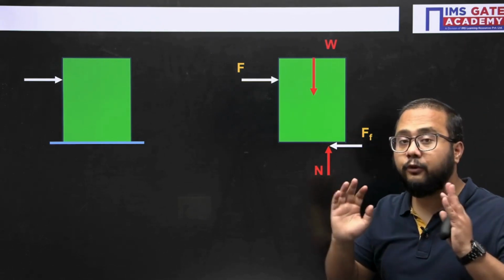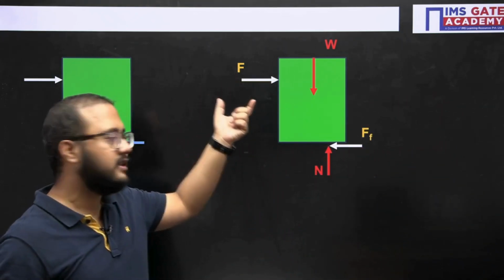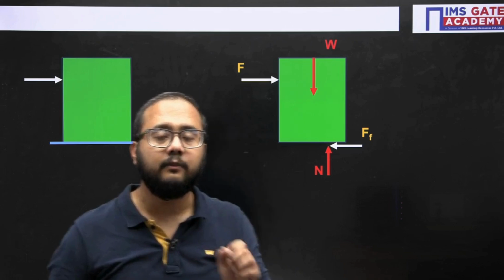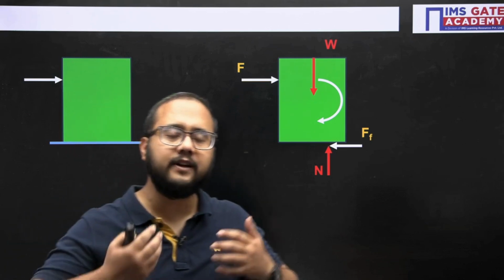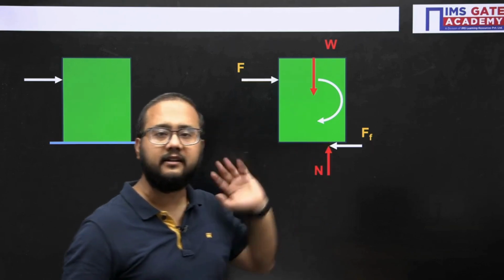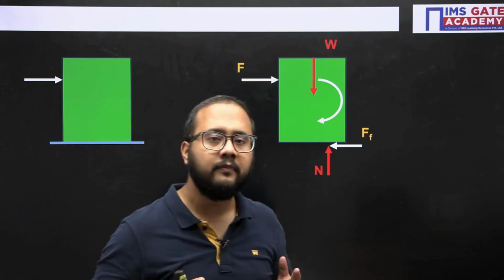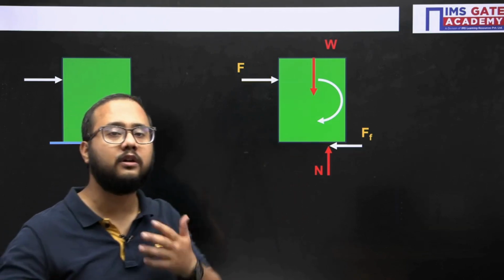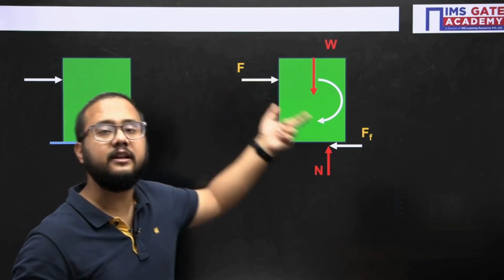Fine. Now, if you closely observe this free body diagram, then you will find that the applied force and the friction force are creating a couple. And that couple is the reason because of which it is going to topple. Right. Now, as the body always has the tendency to remain in a stable condition, what will happen? The normal will shift towards the right edge. And why is it doing so? If you observe here, self weight and the normal will create one more couple here. And that couple is countering the couple formed by the applied force and the friction force.